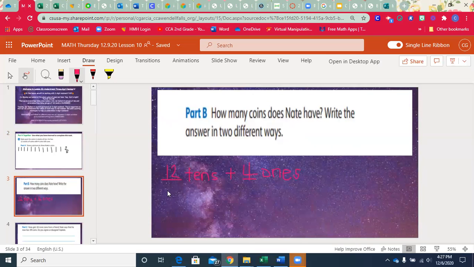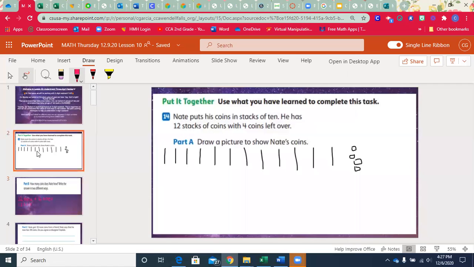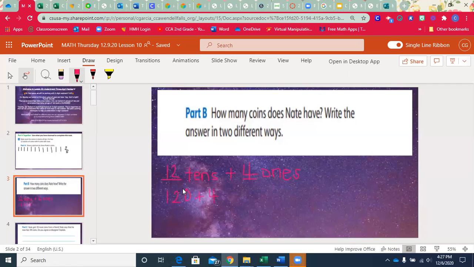So there's skip counting. And then I could say 120 plus the 4 ones. So that's another way that I could show how many coins he has. And then a third way is I could just write 124, right? I could think about these in terms of ones, and I could write 124. So he's got 124 coins.